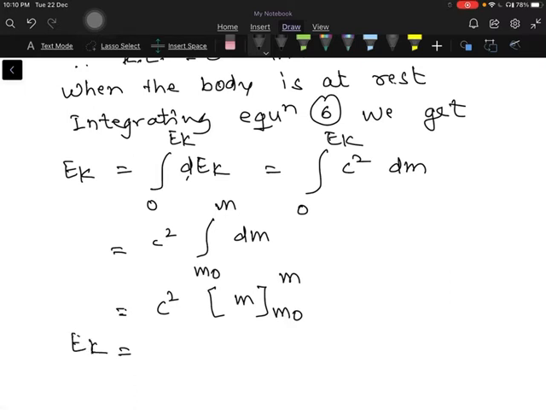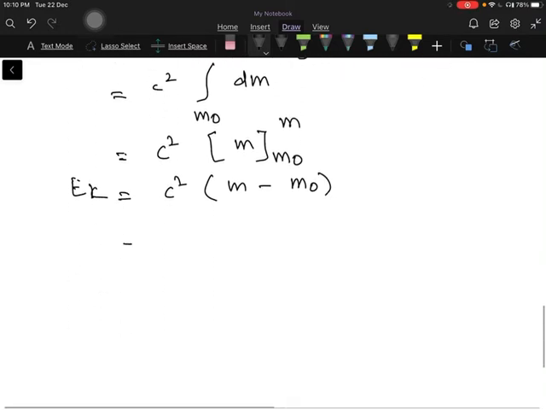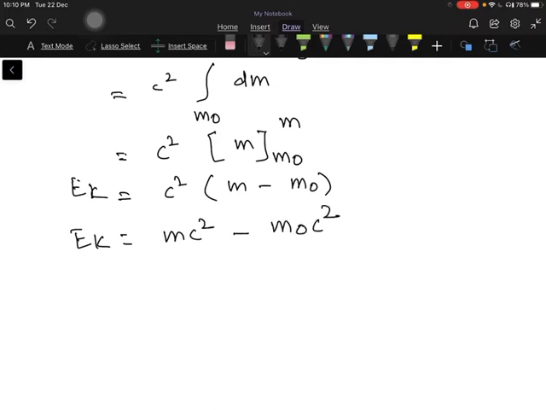We can write it as c square into, the upper limit is m minus the lower limit is m naught. Okay. So this becomes Ek is equal to m into c square minus m naught into c square. So you call this equation number 7.